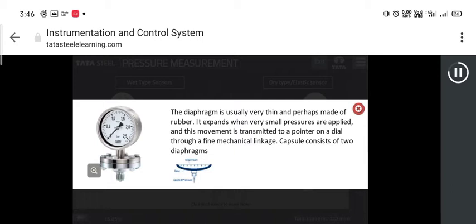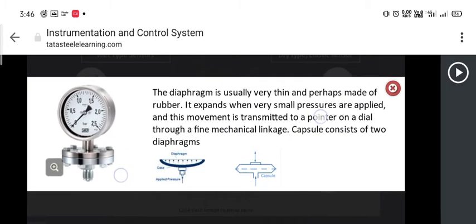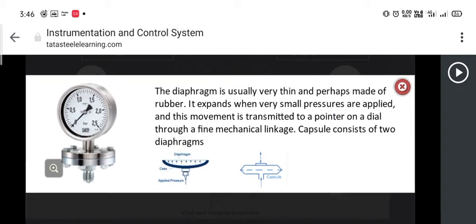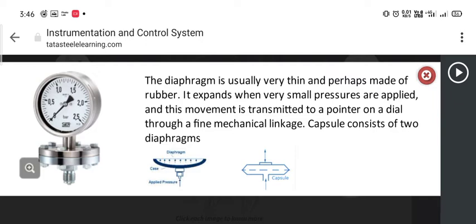The diaphragm is usually very thin and perhaps made of rubber. It expands when very small pressures are applied, and this movement is transmitted to a pointer on a dial through a fine mechanical linkage. Capsule consists of two diaphragms.